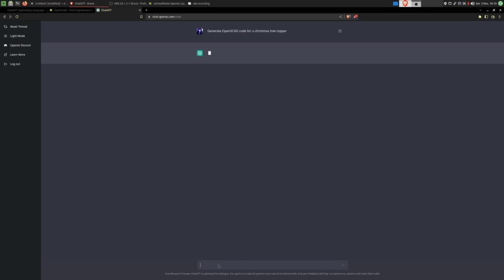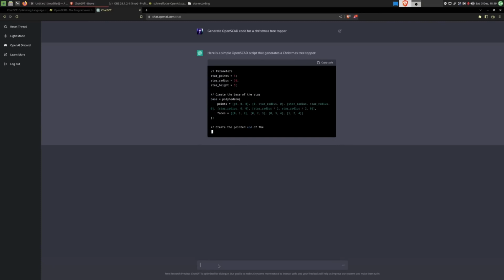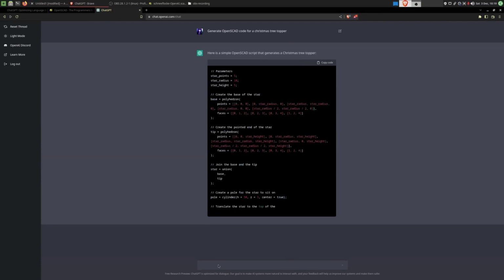Generate OpenSCAD code for a Christmas tree topper. Oh, it seems to be stuck. No, it just needed to calculate some more. Their servers are quite overloaded at the moment, so I can understand that. Wow, that's some...